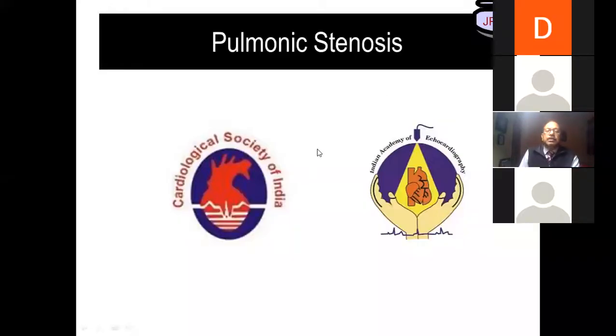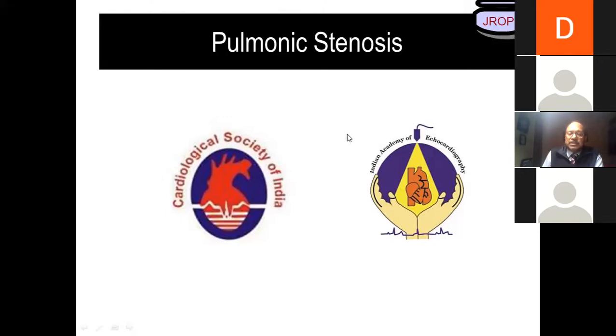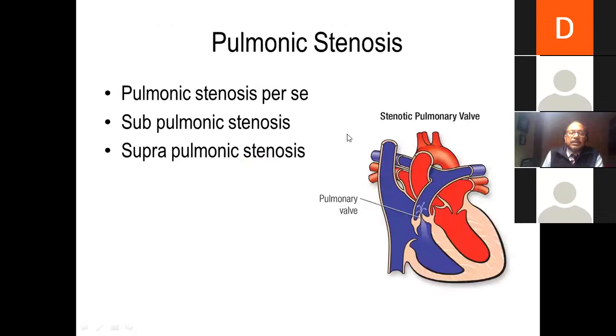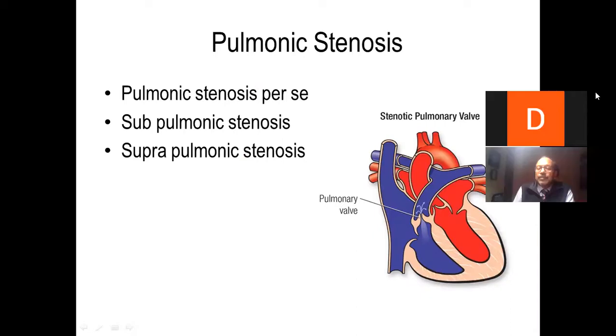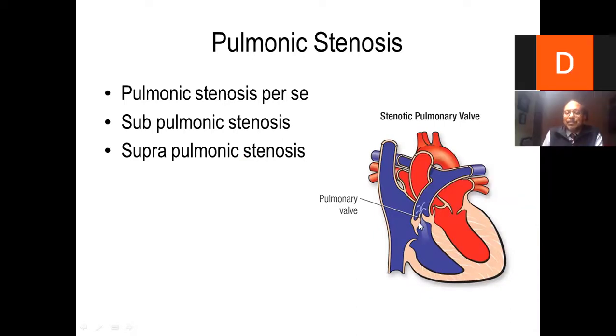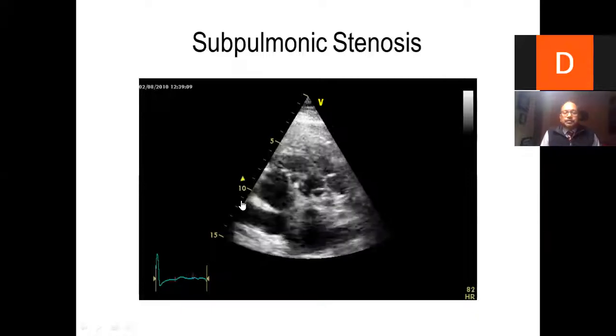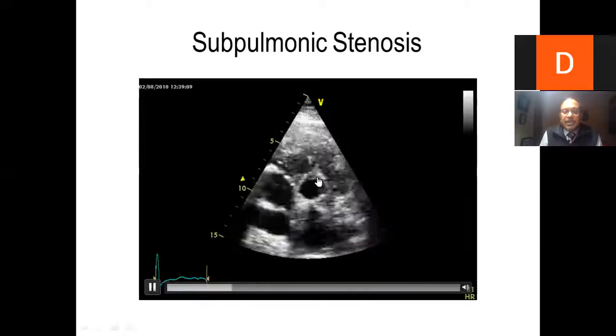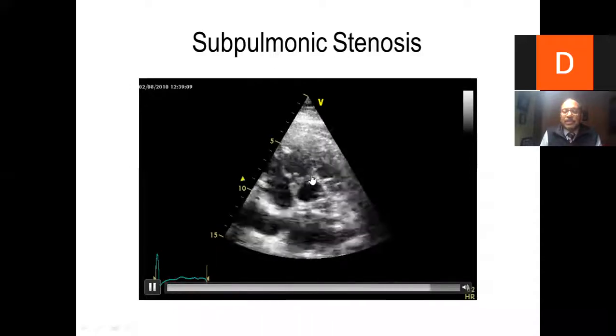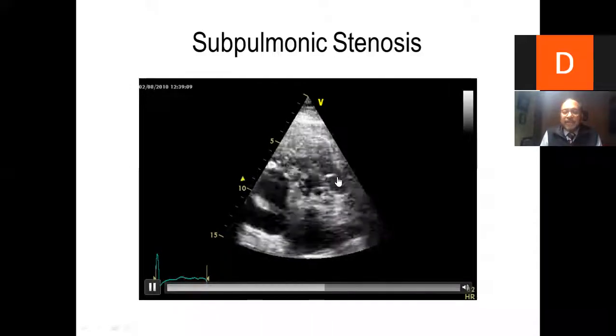All right. So we are going to talk now about pulmonic stenosis, which is much easier than aortic stenosis. What do we look at in pulmonic stenosis per se? We look at subpulmonic stenosis. We look at suprapulmonic stenosis. And how do we look? Look at a parasternal short axis view at the aorta. So here is the aorta. Here is the pulmonic valve.